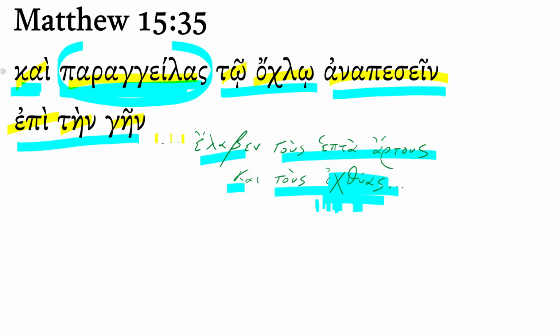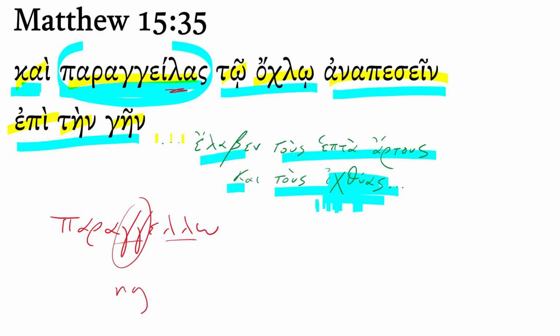And hopefully you know the word parangellō, to command, to give orders to. And when we write that out, we see the original form here had 2 gammas and 2 lambdas. And don't forget, when you have 2 gammas together, it makes an ng sound. Where did we lose a lambda? And how did this stem vowel lengthen to this diphthong? Oh yeah, what we have here is a liquid verb.